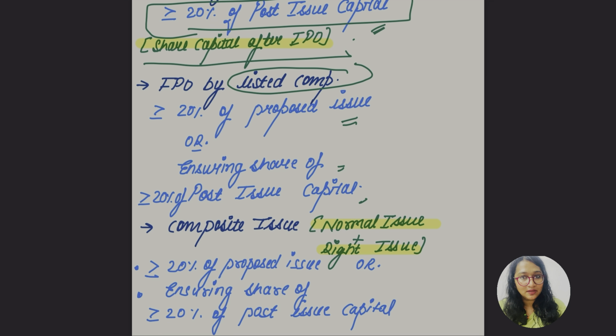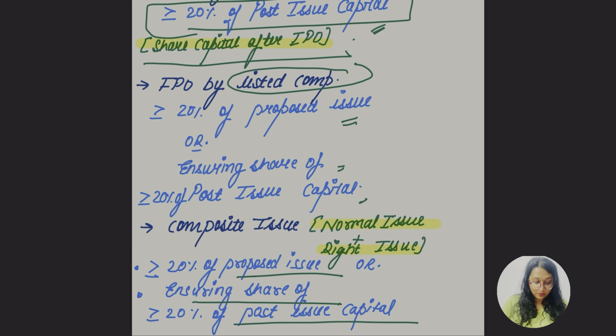When these two happen together, it is known as a composite issue. Again, 20% of what? We know the limit is 20%, but of what? 20% of the proposed issue. It is the same thing as what we read just before: 20% of the proposed issue or the ensuing share of 20% of the post-issue capital.